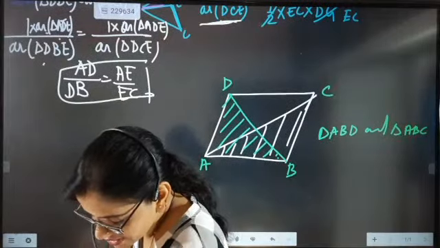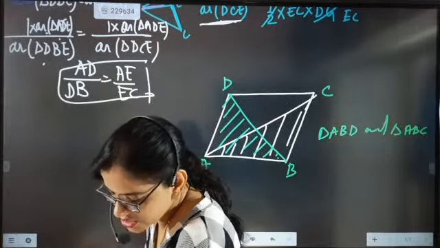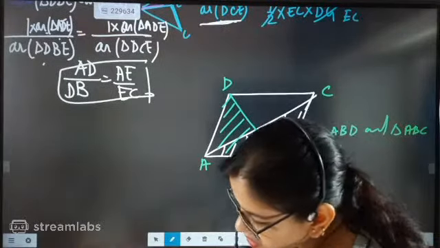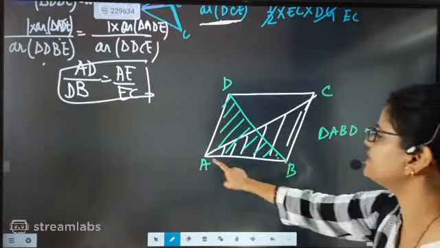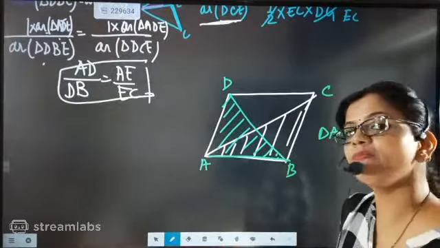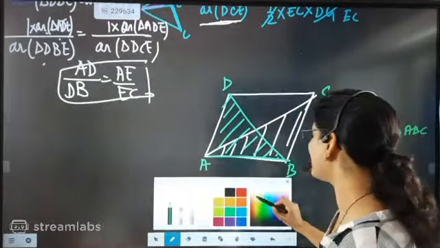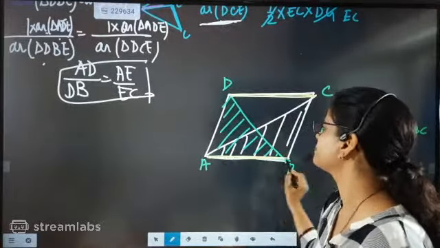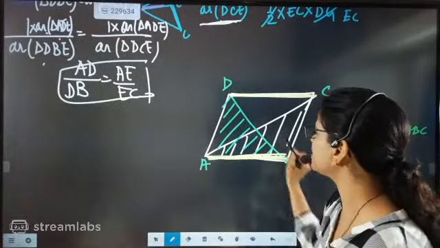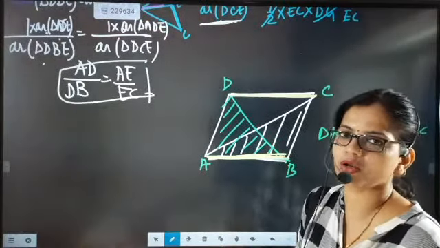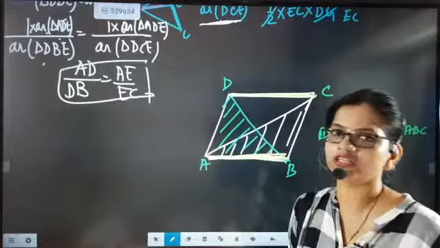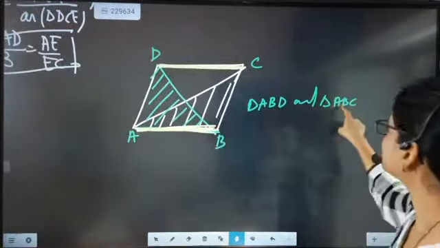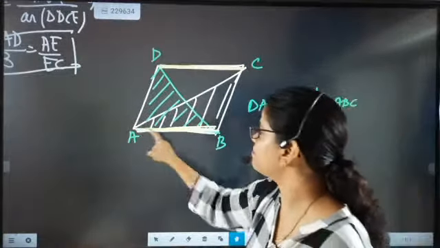Absolutely correct. AB is the base. Now beta, we have taken a parallelogram. The speciality of a parallelogram is that the triangles are on the same base and between the same parallels, since opposite sides are parallel in a parallelogram. So this theorem is made with this concept only. Here two triangles are there, triangle ABD and triangle ABC. They are on the same base AB.